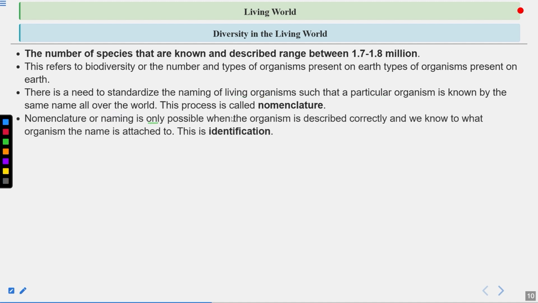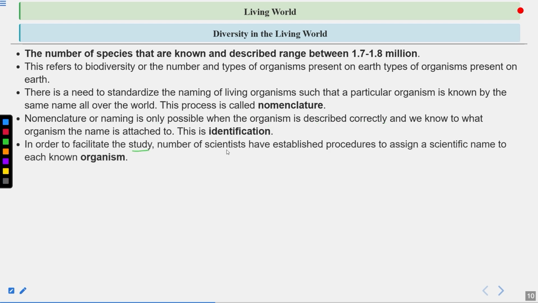Nomenclature, naming, is only possible when the organism is described correctly and we know to what organism the name is attached. This is known as identification. So before nomenclature, identification of that organism is very important. Okay, the organism should be described correctly before nomenclature, before naming it. So identification is done prior to nomenclature.